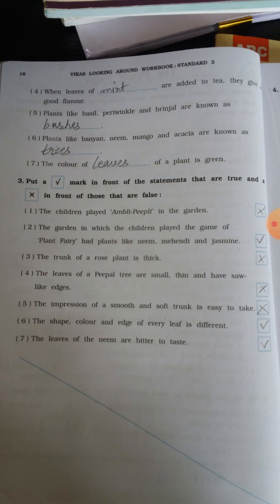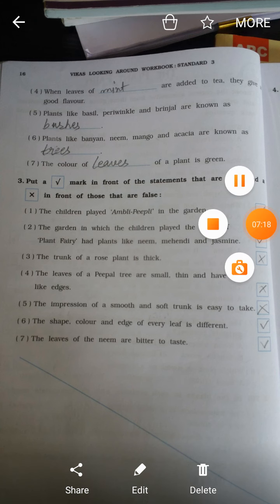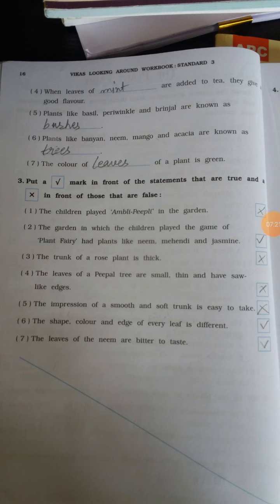The color of the dash of the plant is green. Yes, children, always the leaves are green. But we can also see brown, yellowish, reddish or pinkish colors sometimes. But plants always have their leaves green only. Now the third question is, put a tick as true or false. Right, children? We will see it.